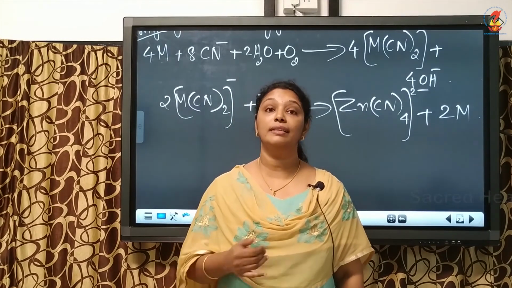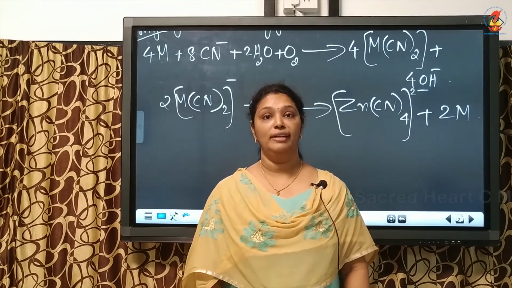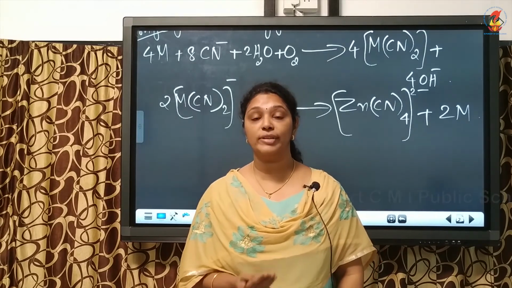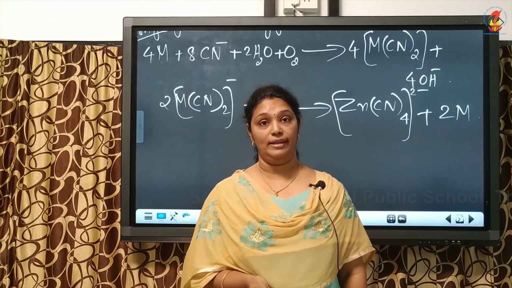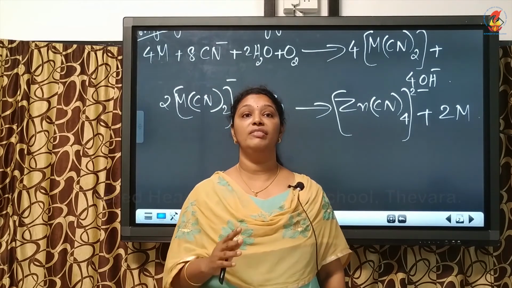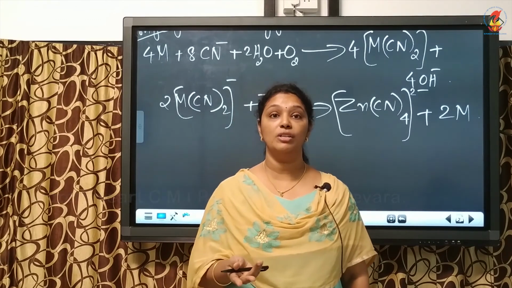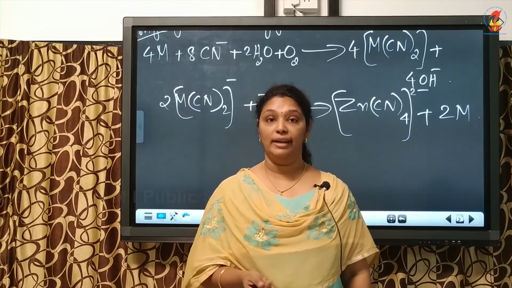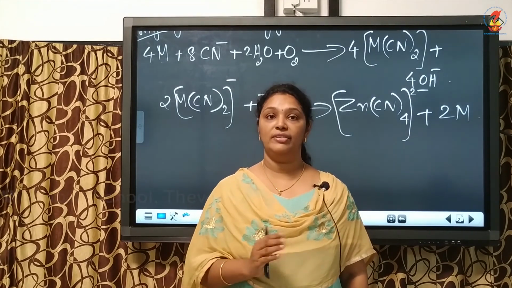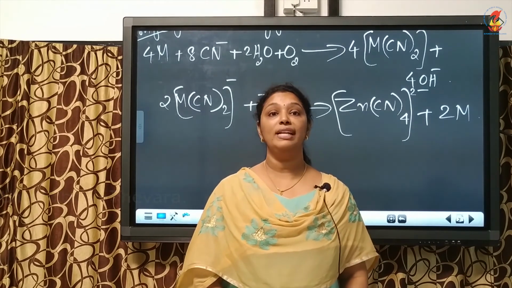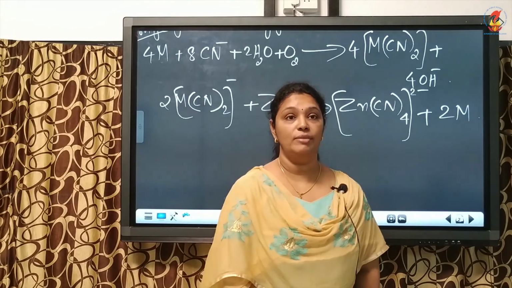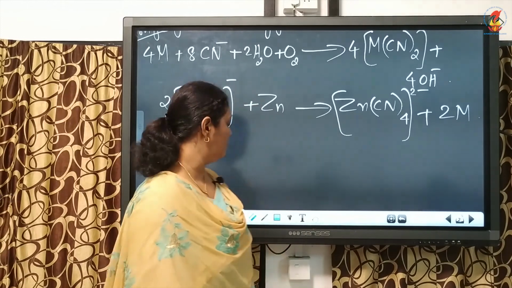Now let us see the third metallurgical operation. The third metallurgical operation is conversion of concentrated ore to metal oxides. After the concentration methods, the metal ore is converted to metal oxides because metal oxides are easy for reduction. Two methods are used for the conversion of concentrated ore to metal oxide. One is calcination and the second is roasting. So let's see what we mean by calcination and roasting.